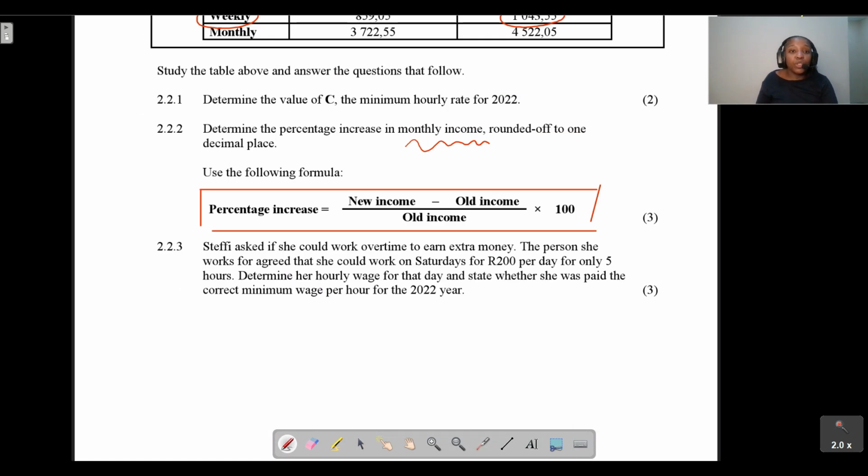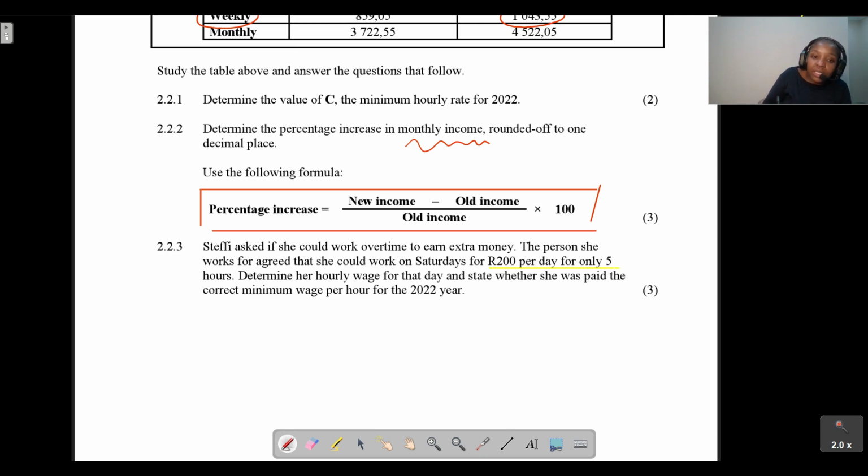Okay, let's have a look at question 2.2.3. It says Steffi asked if she could work overtime to earn extra money. The person she works for agreed and she could work on Saturdays for 200 per day for only 5 hours. So we are told that she's getting paid 200 per day, and in that day she is working 5 hours.